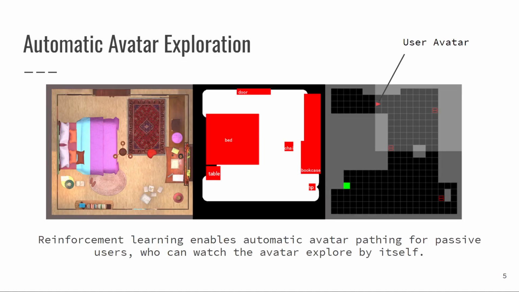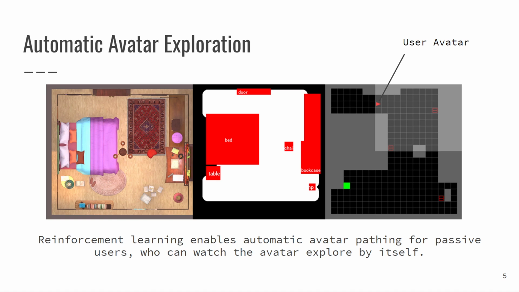Support for both passive and active enjoyment is solidified by an automatic avatar exploration mode. In this mode, the avatar navigates and interacts with the 3D scene by itself. Reinforcement learning with the minigrid tool is used to train the avatar on different environments.